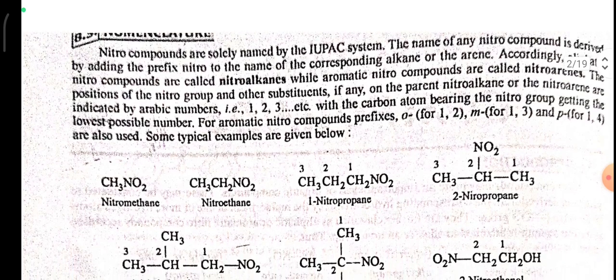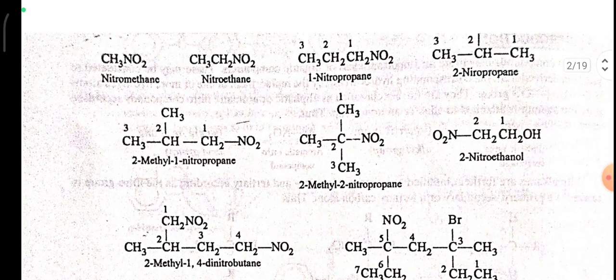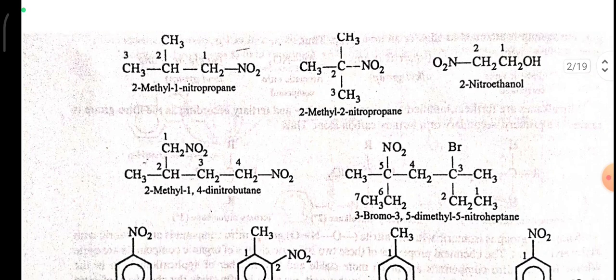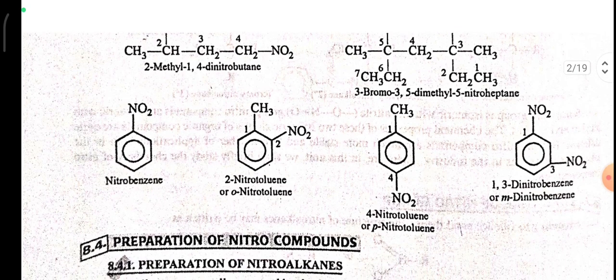Some typical examples are given here below, such as nitromethane, nitroethane, 1-nitropropane, 2-nitropropane, 2-methyl-1-nitropropane, 2-methyl-2-nitropropane, 2-nitroethanol, 2-methyl-1,4-dinitrobutane, 3-bromo-3,5-dimethyl-1-nitroheptane, or the aromatic compounds where we say nitrobenzene, 2-nitrotoluene or orthonitrotoluene, 4-nitrotoluene or paranitrotoluene, 1,3-dinitrobenzene or meta-dinitrobenzene.